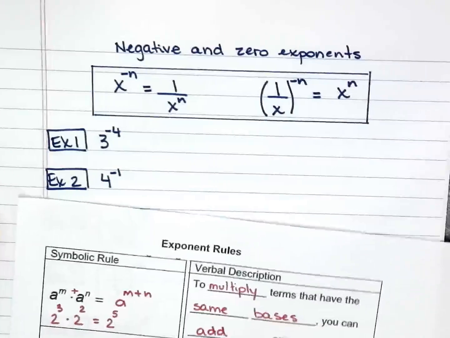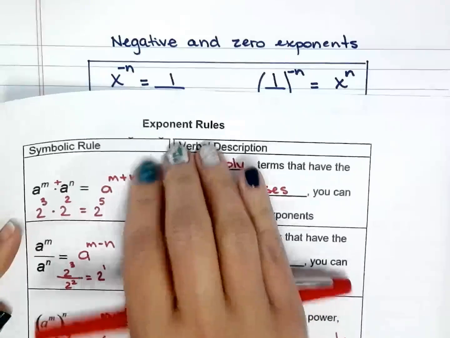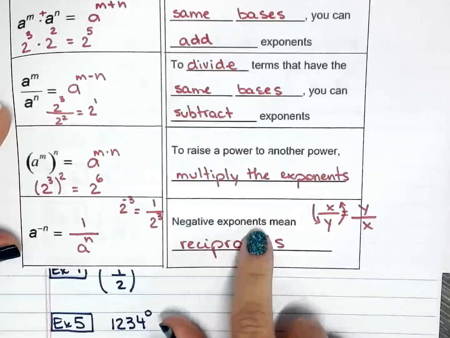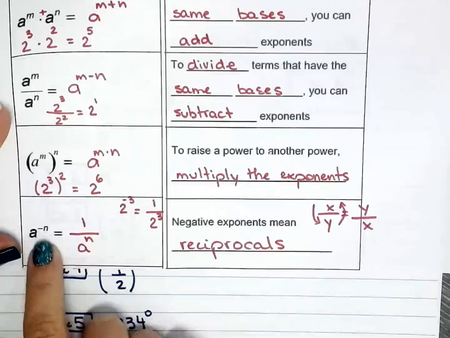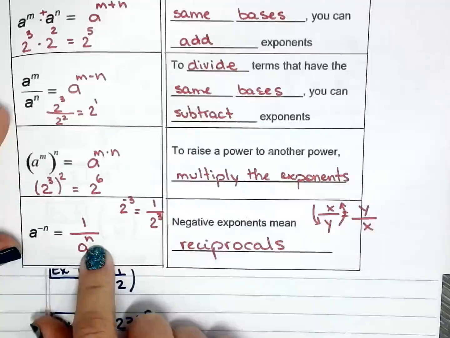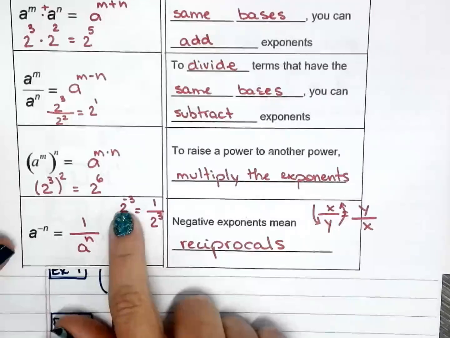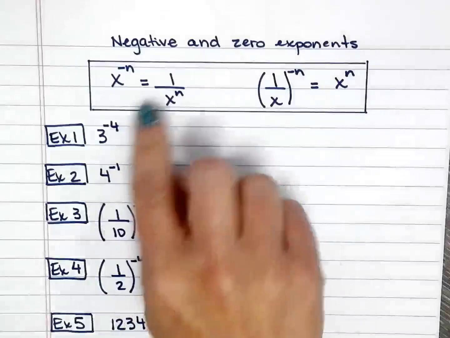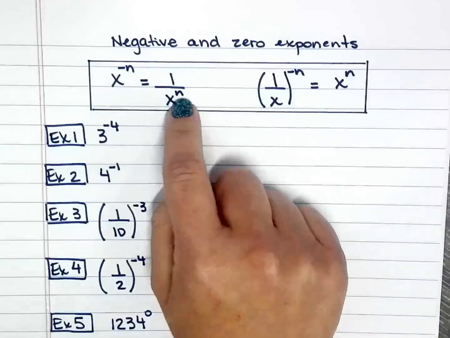Just kidding. Okay. So from the previous video where we talked about exponent rules, one of them was when we had negative exponents. Negative exponents mean reciprocals. So when you have a negative on the exponent, all that means is you make that a fraction and the exponent goes in the denominator, but as a positive. So it goes upside down kind of thing. From the negative, it goes in the denominator and that becomes positive.